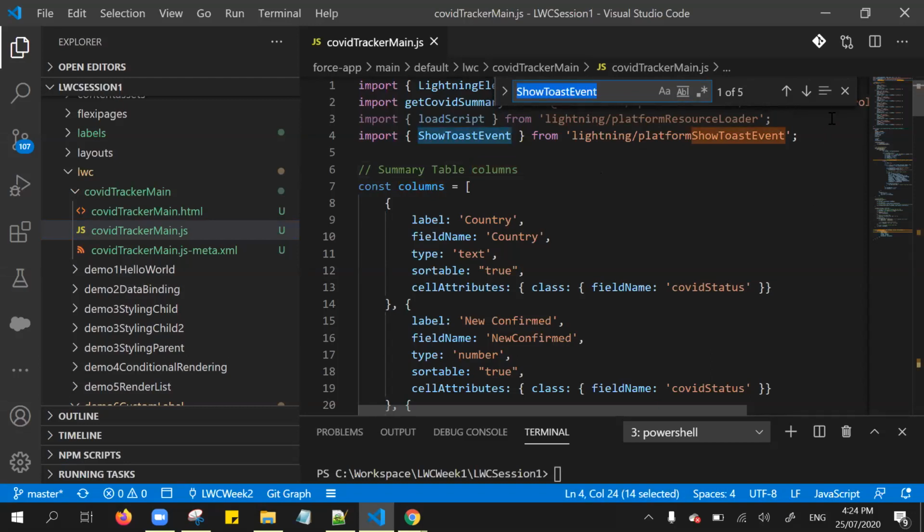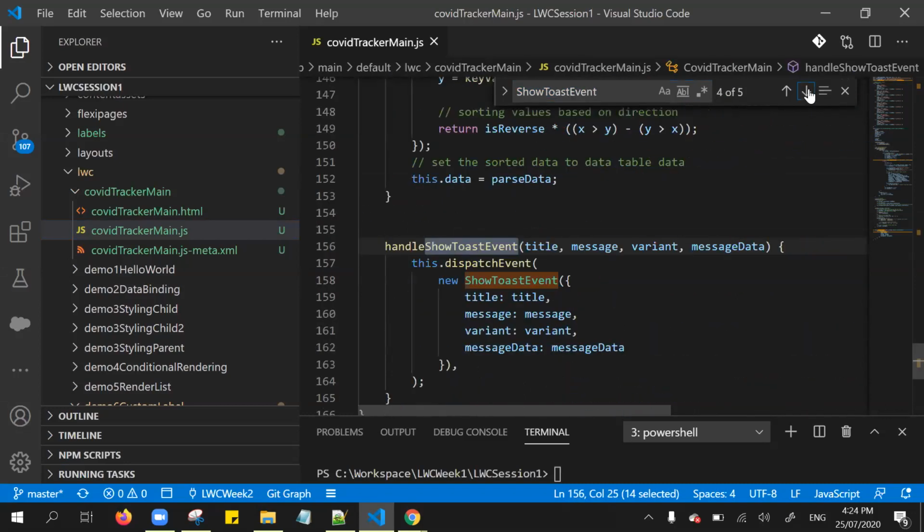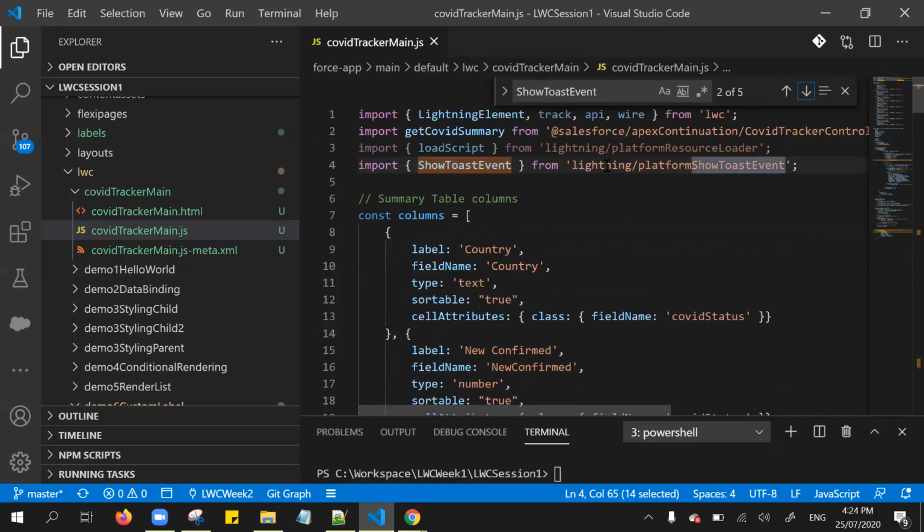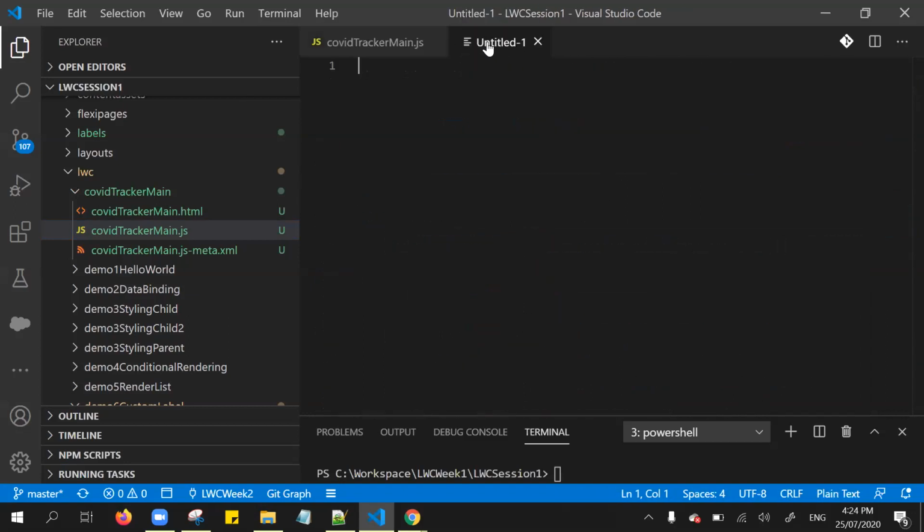If you navigate to this one and press Control F, it's automatically populated, and using the up and down arrows, you can easily find the places where it's identified. Let me type Control plus Shift plus P for opening the command palette.